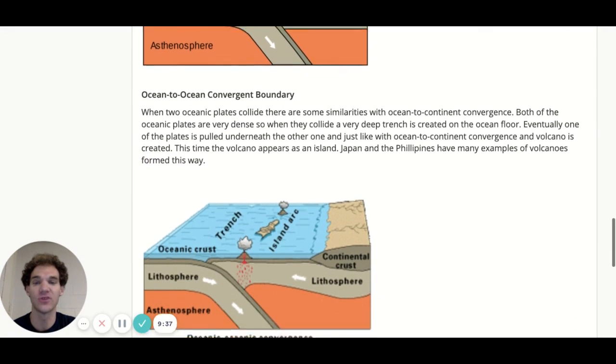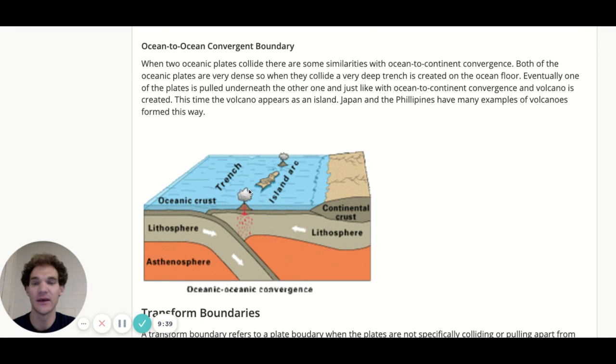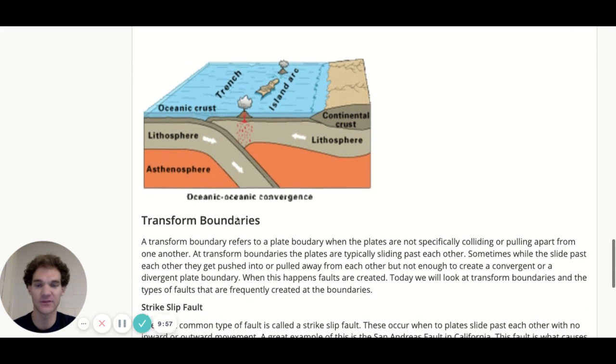You can also have ocean to ocean convergent boundaries. And when this happens, you get very deep ocean trenches and then volcanic islands. So all the islands up there off the coast of Alaska, those are all ocean to ocean convergent boundaries. Lots of little tiny islands with their own little volcanoes on them up by Alaska. Same thing over by Japan and the Philippines. Those are formed from ocean to ocean convergent boundaries.